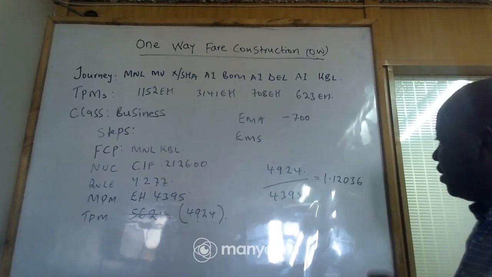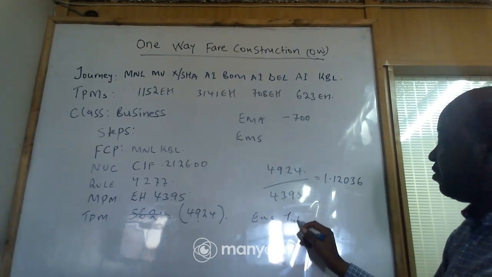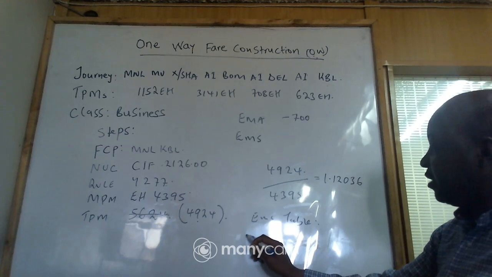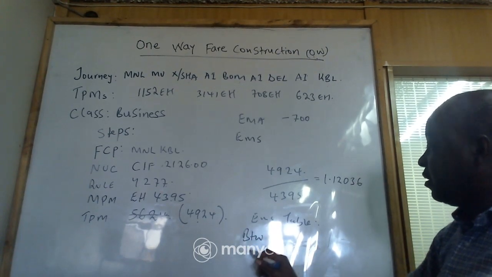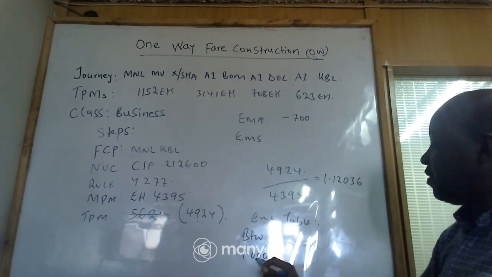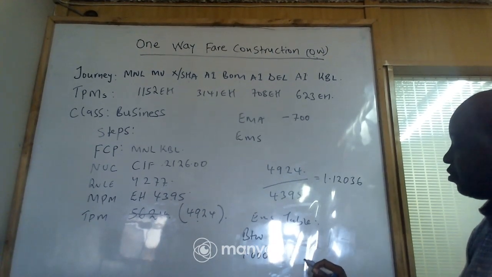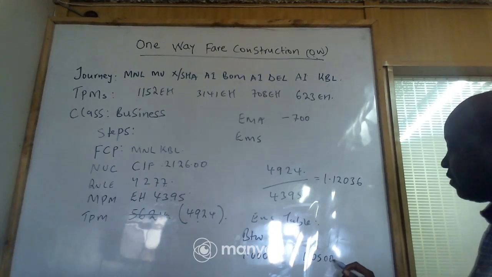Now what we do, you will be given an EMS table, of which we are told between, it will be between 1.00000, they are supposed to be 1, 2, 3, 4, 5, to 1.05000, 1, 2, 3, 4, 5.